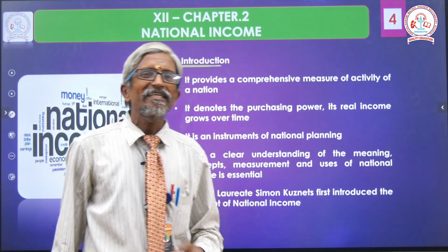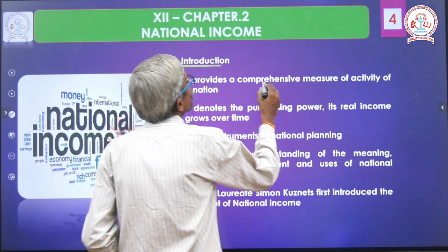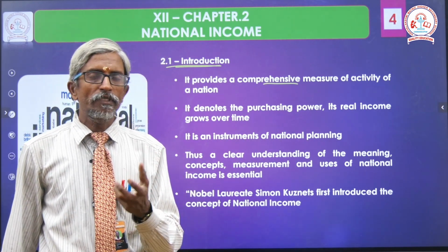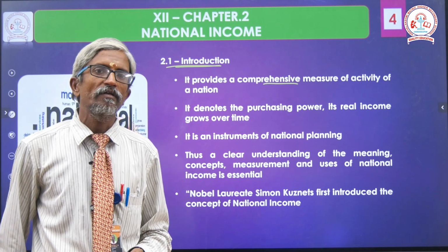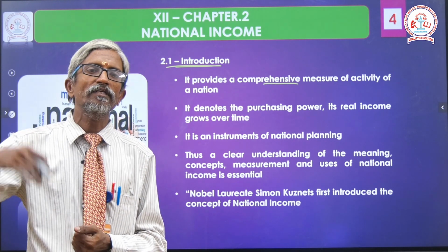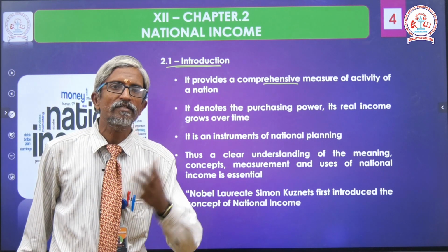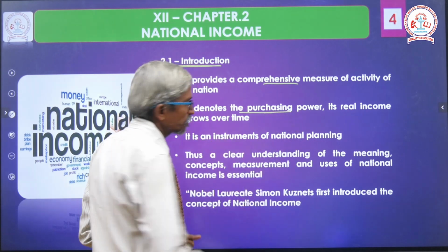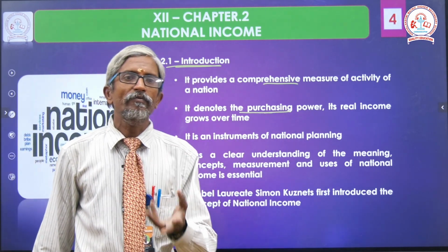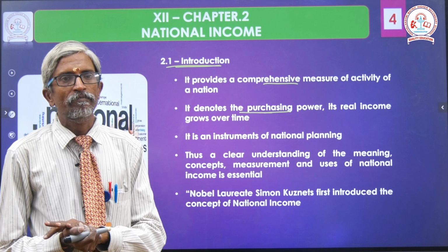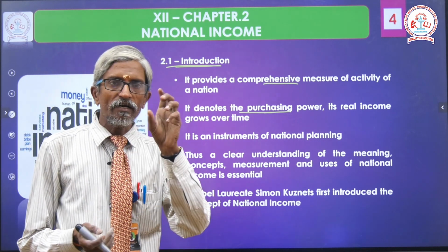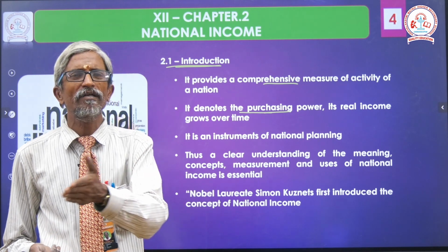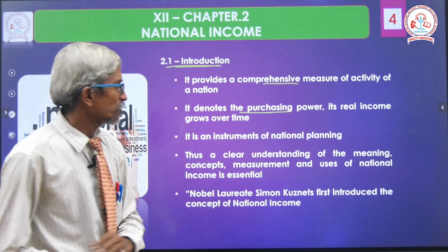It provides a comprehensive, elaborative measure of activity of a nation. What is the natural source available? From among the natural source, what are all the things they are manufacturing? So they are giving some elaborative, comprehensive measure. Next, it denotes the purchasing power. That is why we are categorizing the countries. Based on the national income only, we are identifying the nation, whether it is a rich country, poor country, or developing country, developed, like that we are giving the status also.